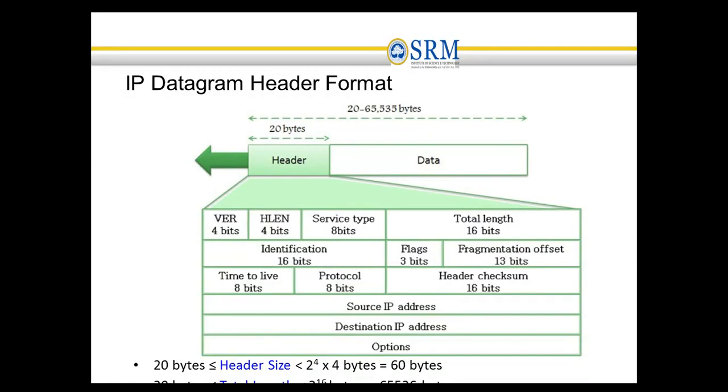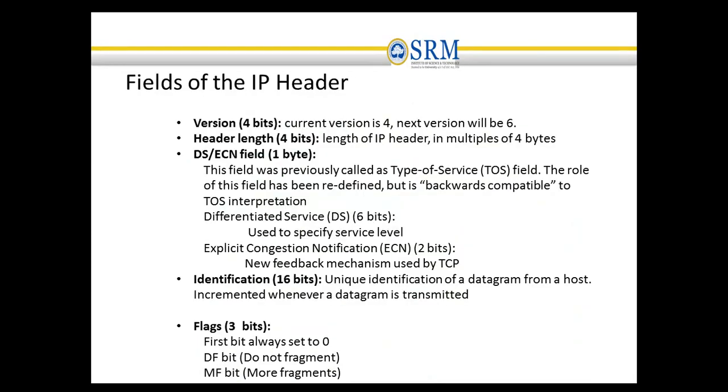The third field is service type. This service type defines the types of service. It contains two parts. One is differentiated services and the other is explicit congestion notification. The differentiated services field is for providing quality of service.